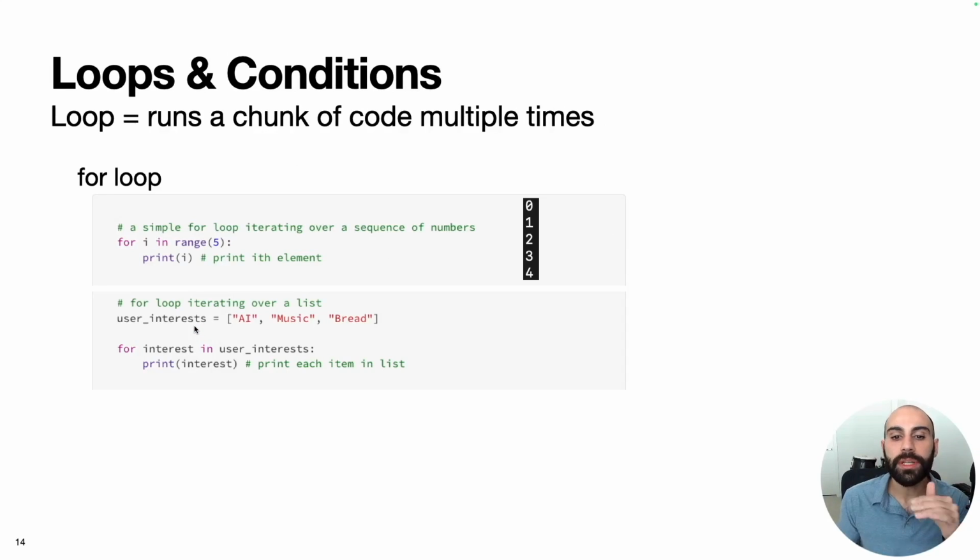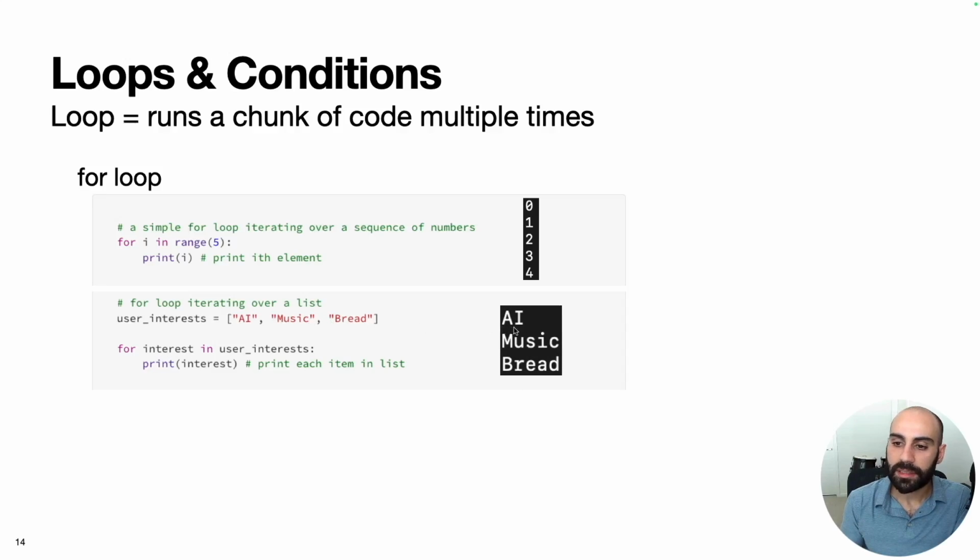Another example is we can iterate over items in a list. Let's say we have our user interests again of AI, music, and bread. We're not just limited to iterating over numbers in a sequence. We can also iterate over the elements themselves in lists. If you're used to programming in C or one of the lower level languages, this might seem like magic. At least it was for me when I first started learning Python. This makes a lot of use cases pretty convenient when you can iterate over items themselves. So if we run this script, what's going to get printed out are each item in this list: AI, music, and bread.